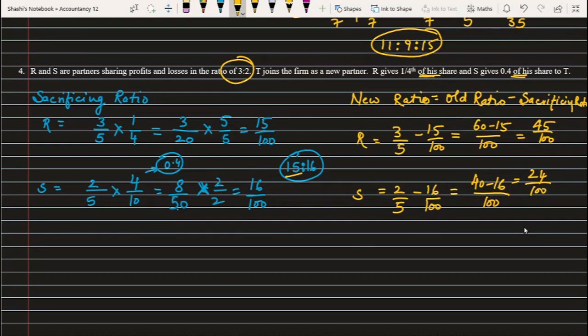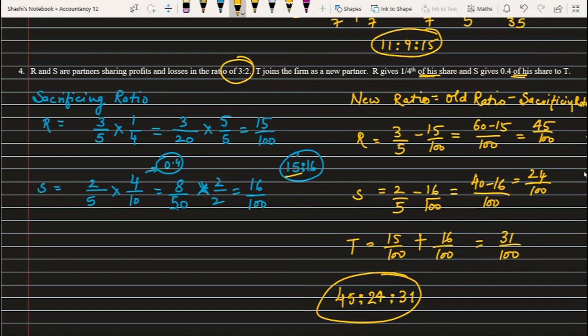Now I'll calculate for the third partner also, that is T, who joined. What he is getting here is 15 by 100, which he got from R, plus 16 by 100 from S. So this comes to 31 upon 100. So this way the new ratio I got is 45 is to 24 is to 31. Okay, so now we are going to move to the next question.